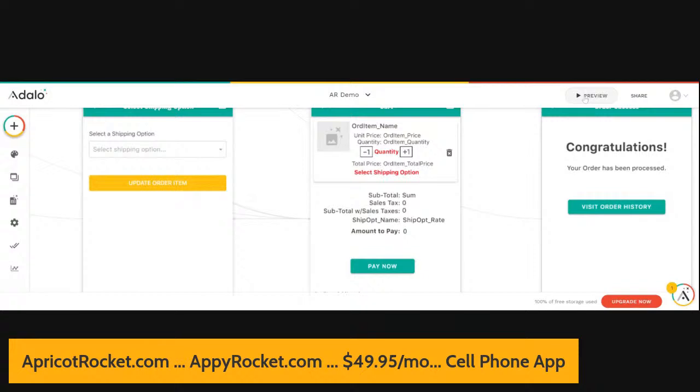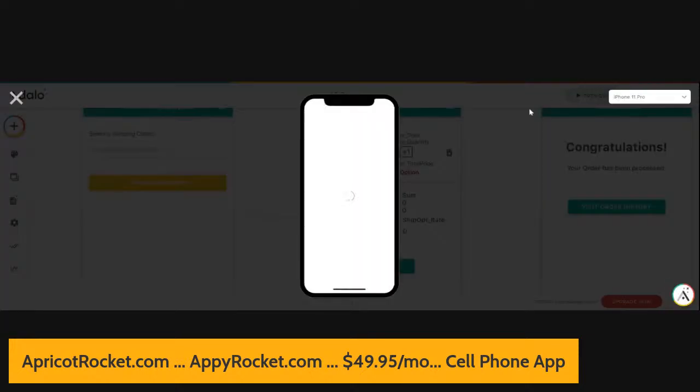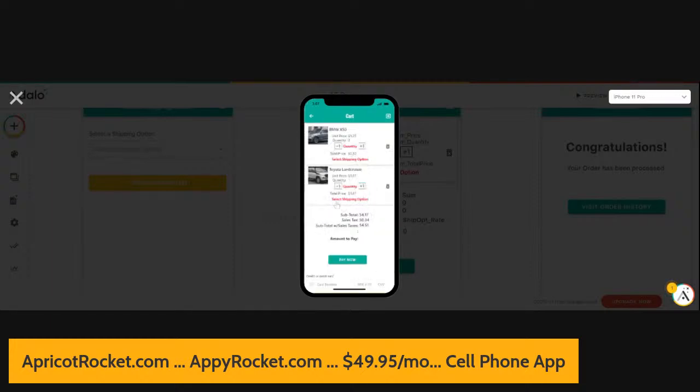So I'm going to show you what we're going to work on today. I'm going to click the preview button and jump in. I'm going to click on the profile link at the bottom, and click on one of the icons, and I want you to see this. Okay, so we have two products in the cart. We've got a BMW X50 and a Toyota Land Cruiser. The BMW is $1.25. The Land Cruiser is $1.67. We have a quantity of one each.